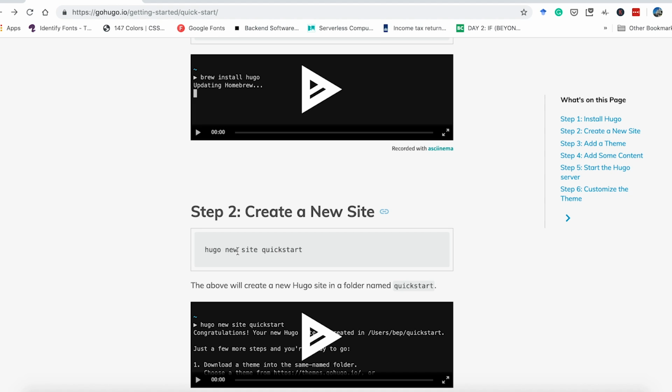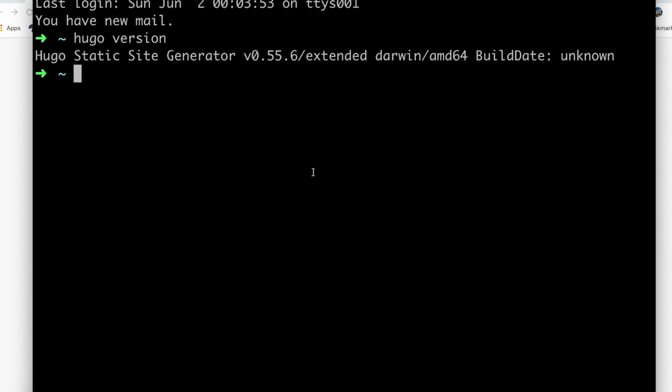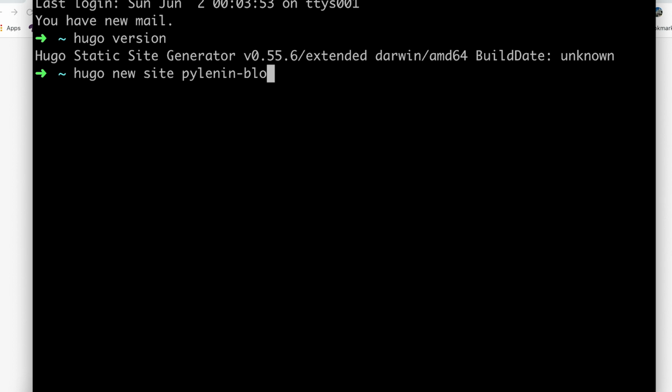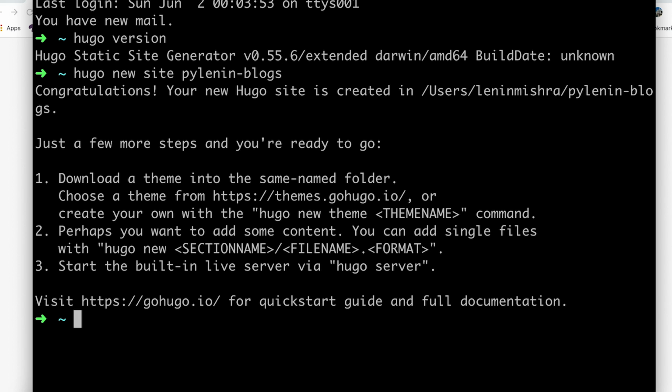Now, if you do quickstart, you will have a folder called quickstart. I don't like that name. I'm going to call it PyLearning blogs. So let's go ahead and do hugo new site PyLearning blogs. And congratulations, your new Hugo site is created.